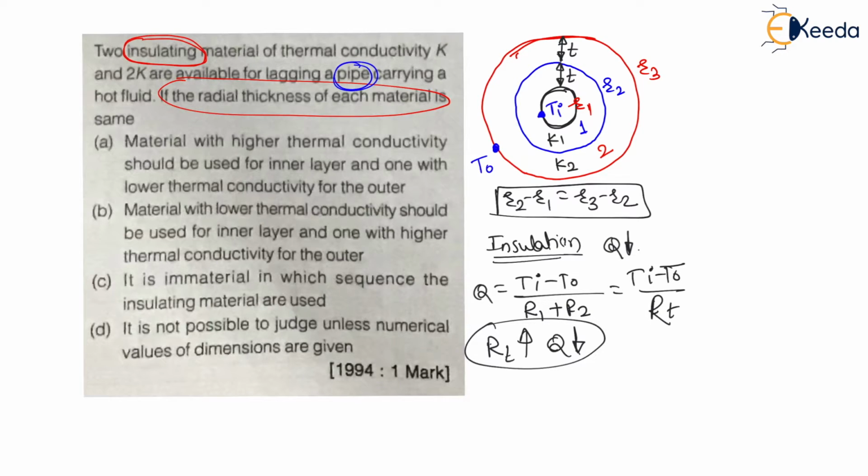Pipe is a cylindrical surface, and for a cylinder we have derived the conduction resistance formula: ln of outside radius divided by inside radius, divided by 2 pi K L, where K is the thermal conductivity of the insulation. This will be the resistance through the cylinder. Now, my dear students, let us observe the sequence. Here we will check all the options one by one.